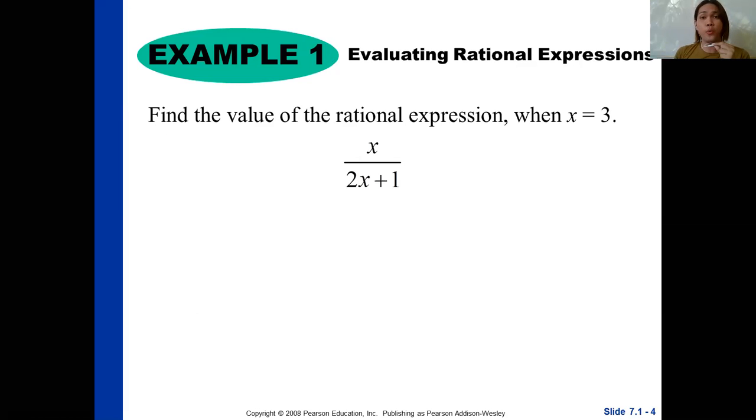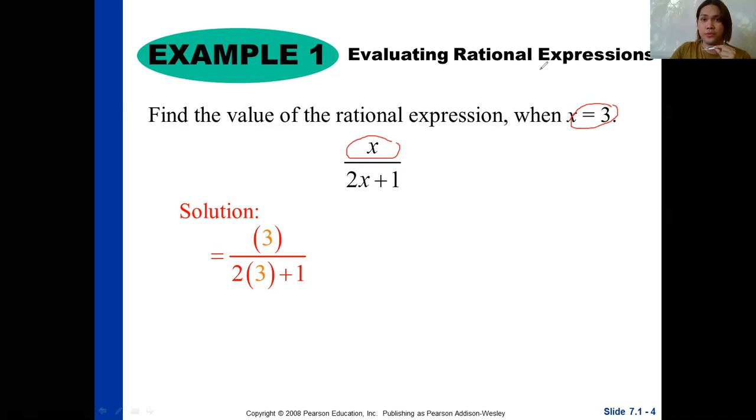This time, we are going to evaluate a rational expression. The instruction is: find the value of the rational expression when x is equal to 3, given the rational expression x over 2x plus 1. How do we solve this one? To evaluate a rational expression, since we have the given value of x, which is 3, we replace x by 3.